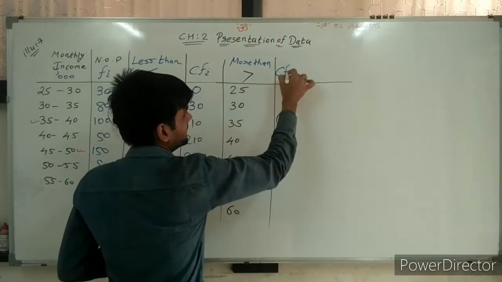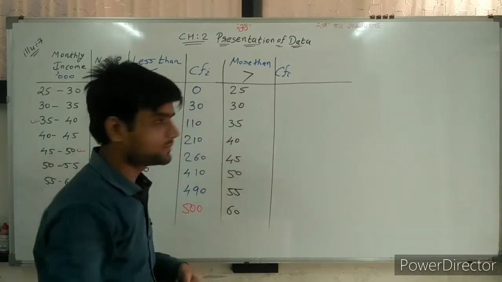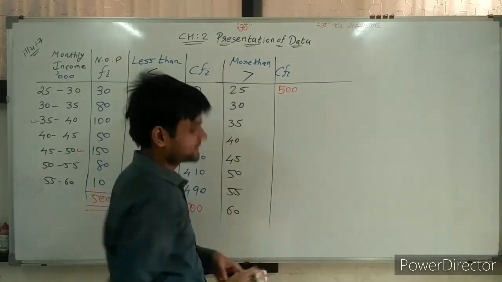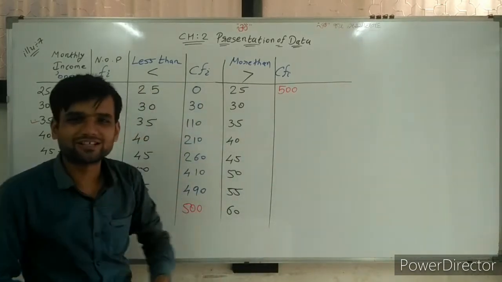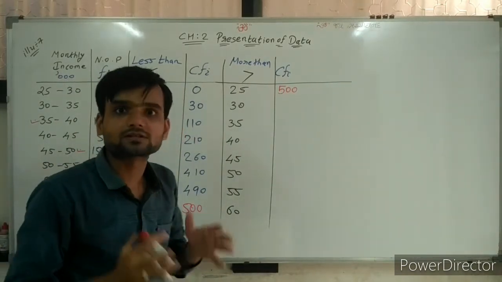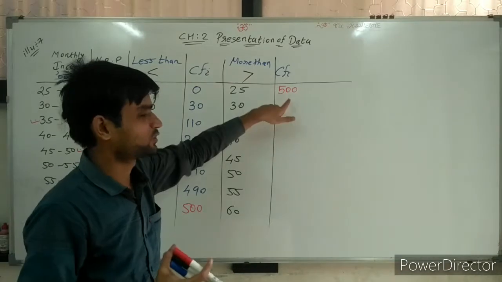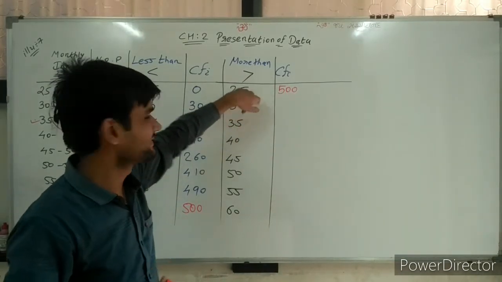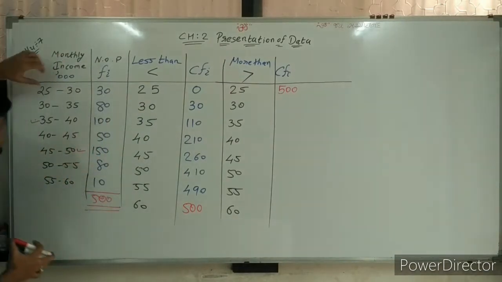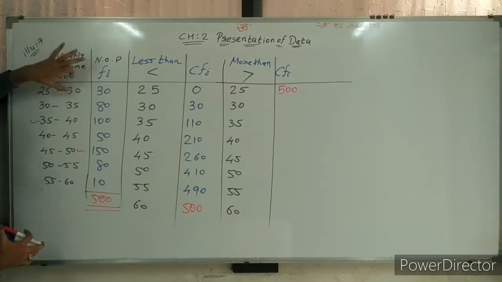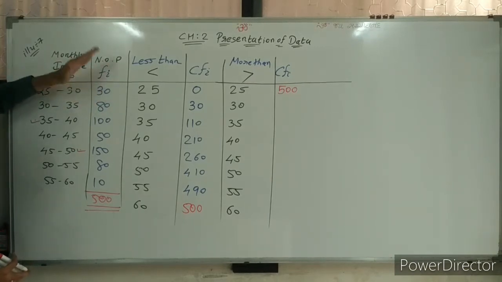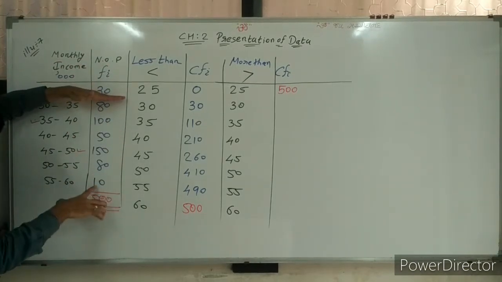Again, it's my cumulative frequency distribution. All are getting more than 25,000 rupees salary. So starting with 500 persons, not rupees, sorry. So 500 persons are getting more than 25,000 rupees salary. Now think, more than 30,000.